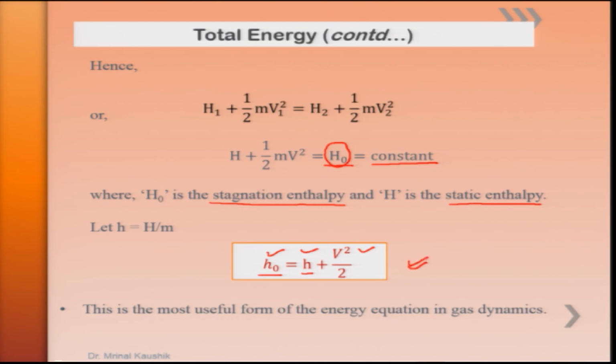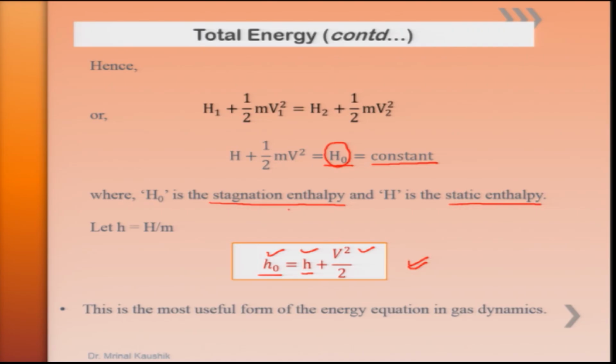Now, let us pause here, because we have introduced two new terms, a static enthalpy term and a stagnation enthalpy term. Please note that whenever a flow is taking place, and if this flow is brought isentropically to rest, that is reversibly and adiabatically, then the thermodynamic properties at that state are termed as stagnation properties.